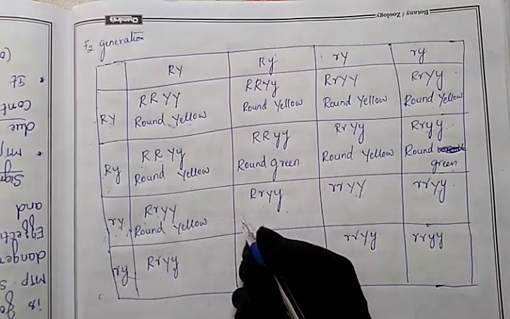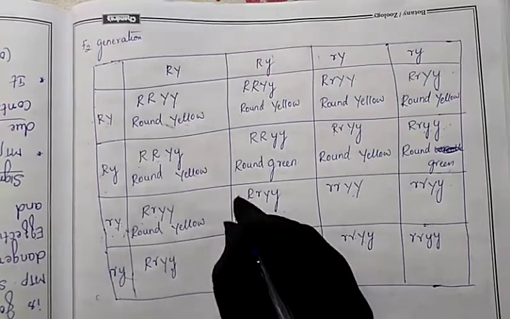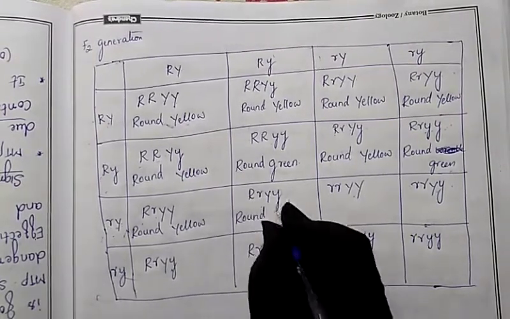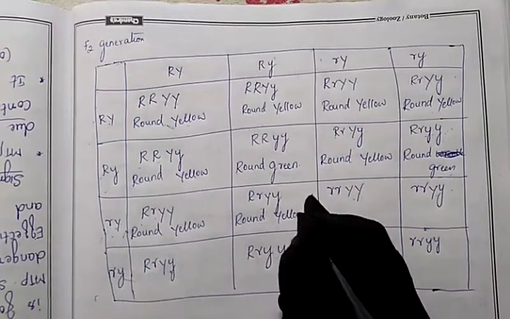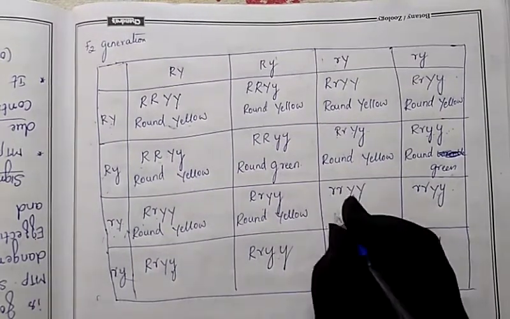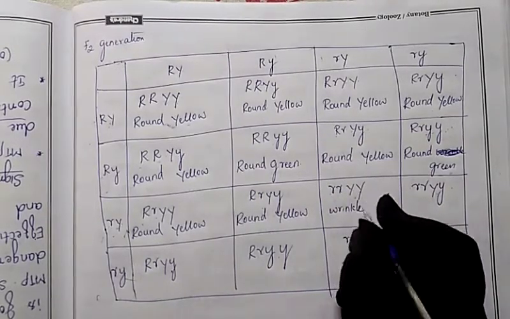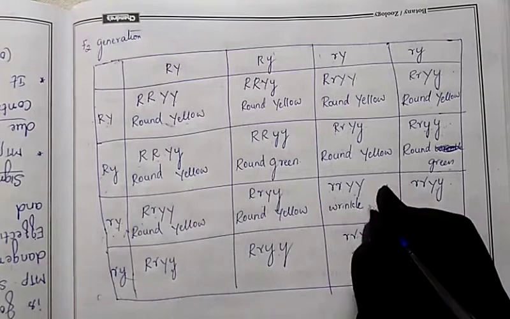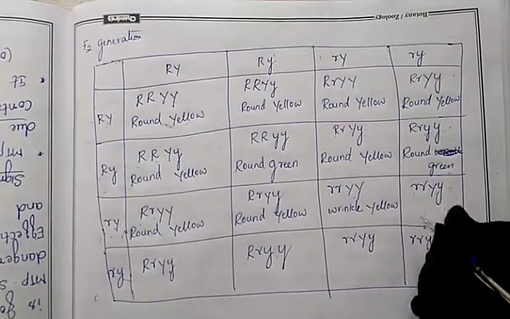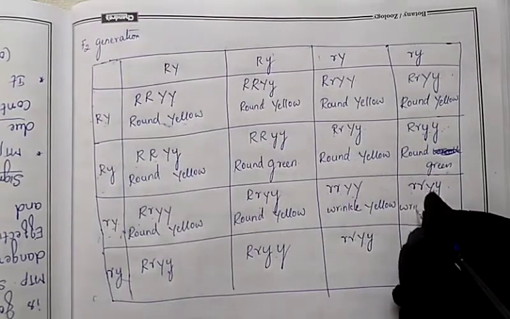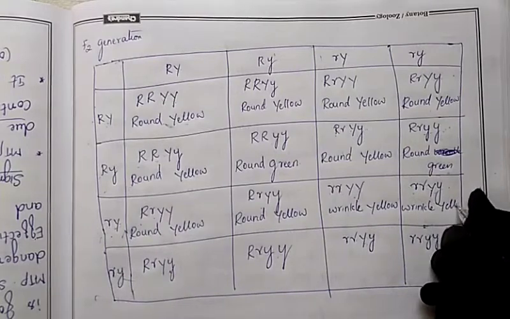Capital R, small r means round. Capital Y, small y means yellow. Small r means wrinkle. Capital Y means yellow. Then small r means wrinkle. Capital Y, small y means yellow.